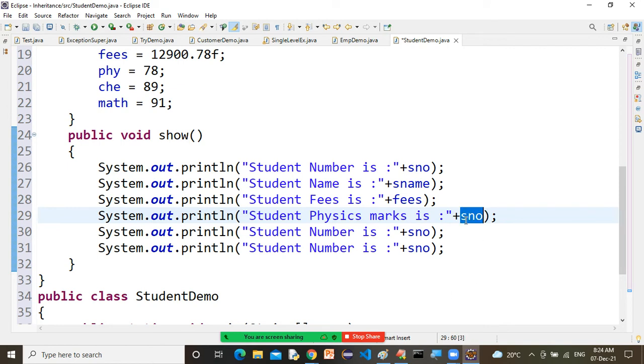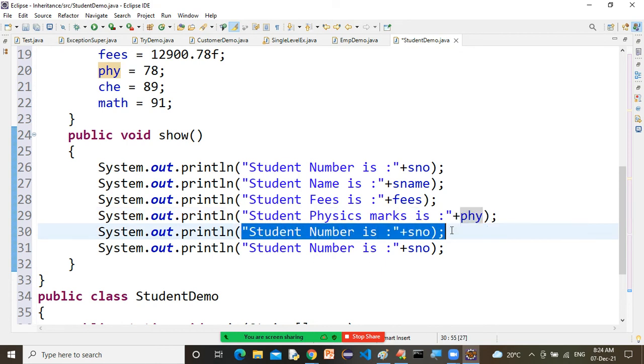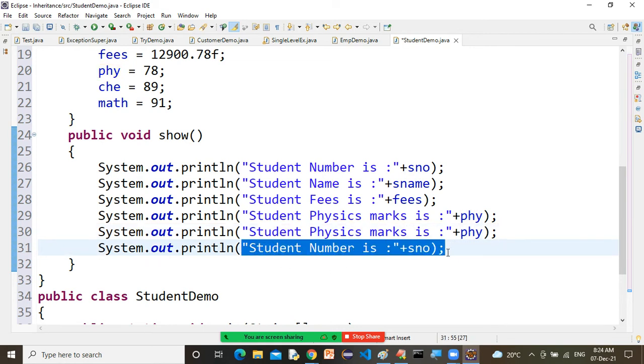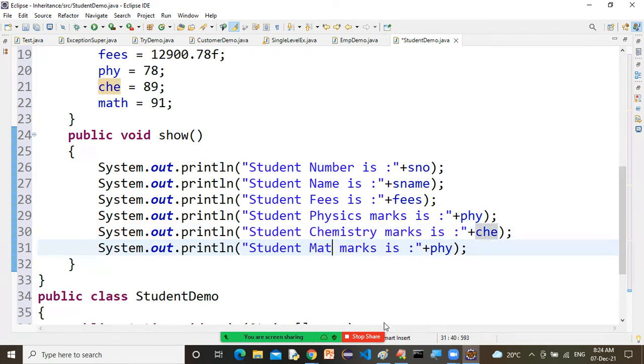Sir, what do we have, sir? Physics. Student chemistry, CHE. And finally, what is the student maths marks? Math marks. So, sir, math. Correct or not? Yes, correct, sir. Yes, fine, sir.